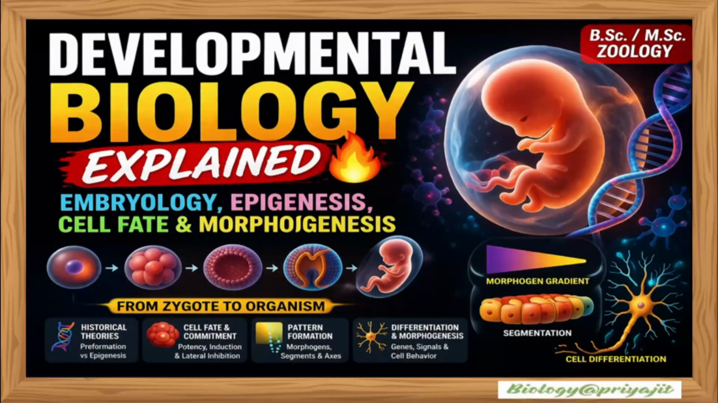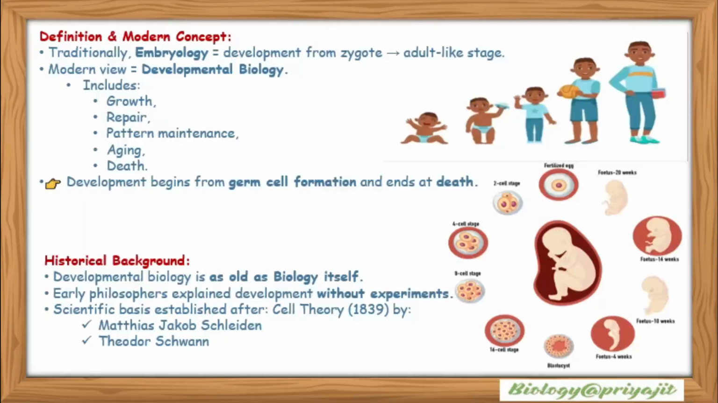Today we'll explore developmental biology, previously known as embryology. How is a complete organism formed from a single zygote? This journey is truly fascinating. What is the definition and the modern concept of developmental biology? Traditionally, it was known as embryology, that is, development from zygote to an adult-like stage. The modern view is developmental biology, which includes growth, repair, pattern maintenance, aging, and death. Development begins from germ cell formation and ends at death.